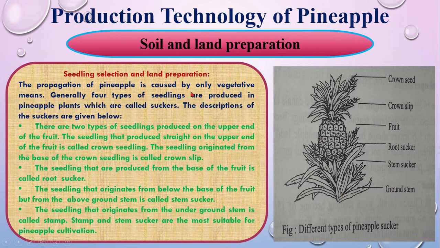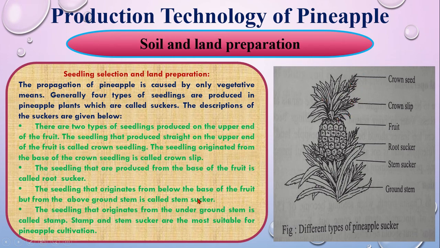The propagation of pineapple is by vegetative means only. That means we cannot propagate pineapple with seeds. Generally, four types of seedlings are produced in pineapple plants, which are called suckers, and the descriptions are below. There are two types of seedlings produced on the upper end of the fruit.